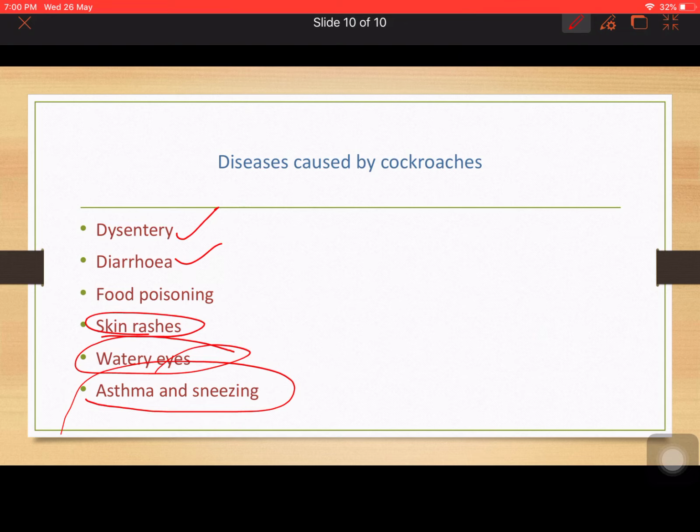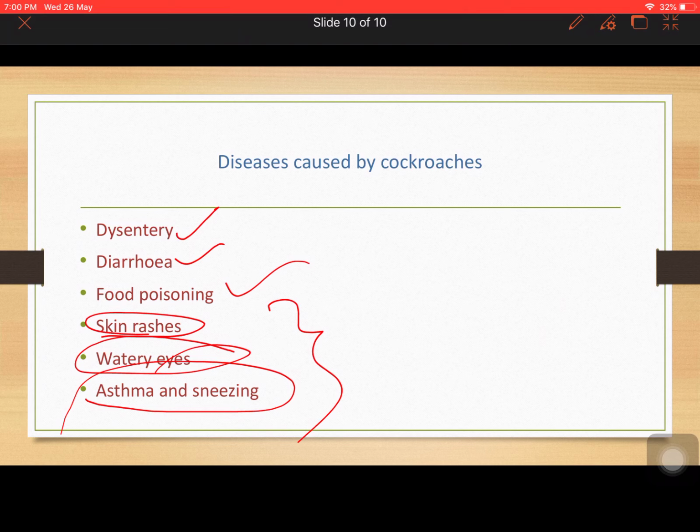So dysentery, diarrhea, and food poisoning are there, as well as these three things are also caused by cockroaches. So proper care should be taken. We should maintain proper sanitation, and we should clean our kitchen, store food in airtight containers, and clean our bathroom and other areas of the house properly.